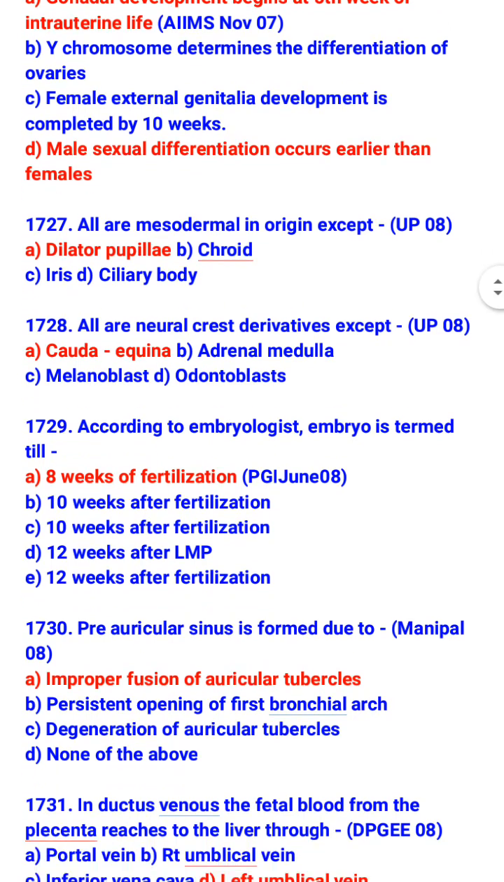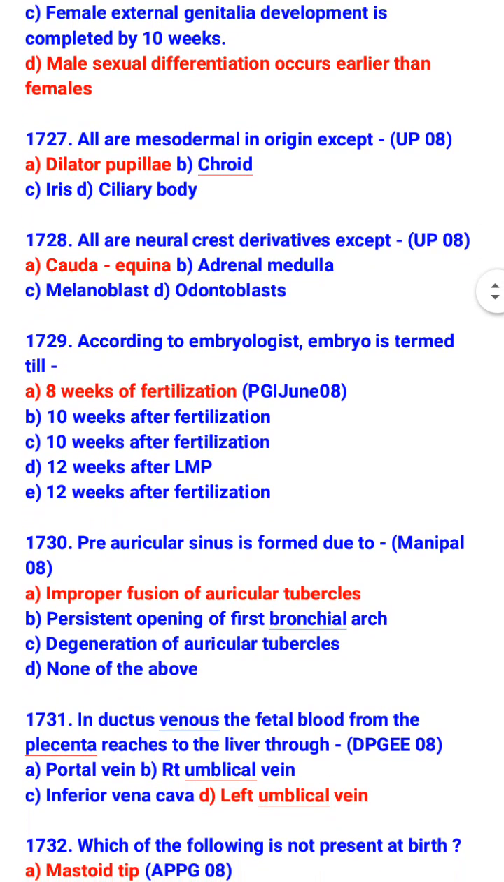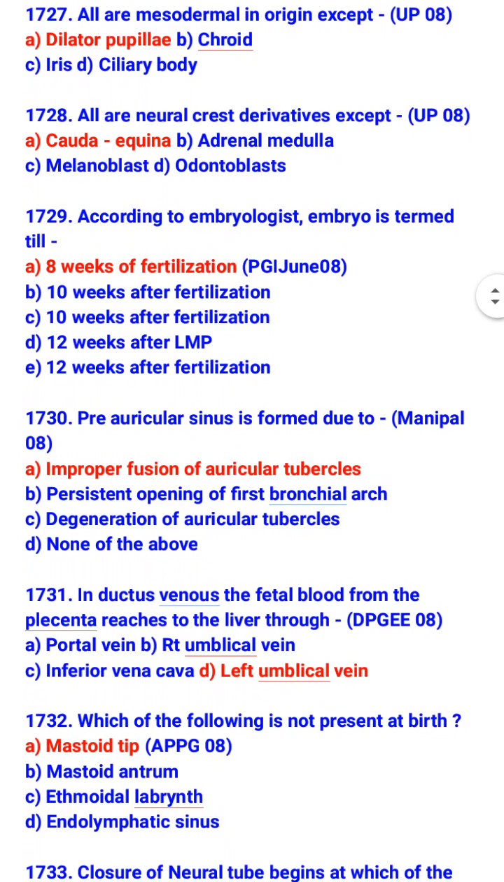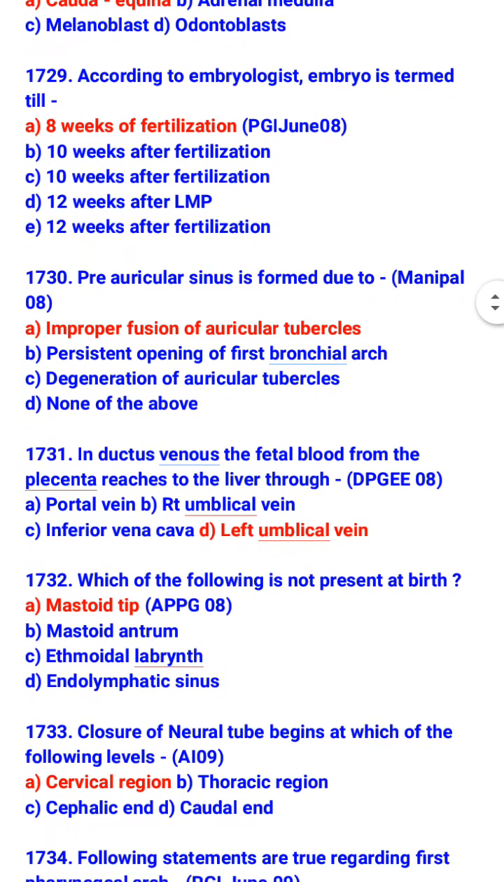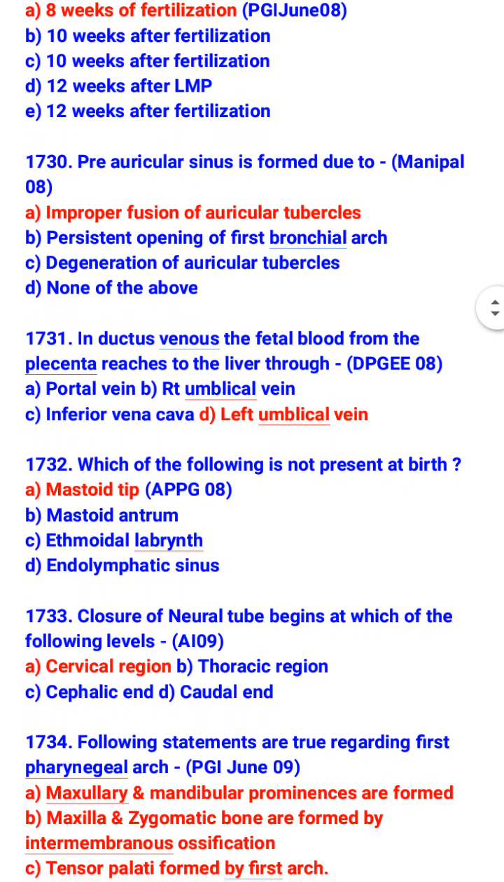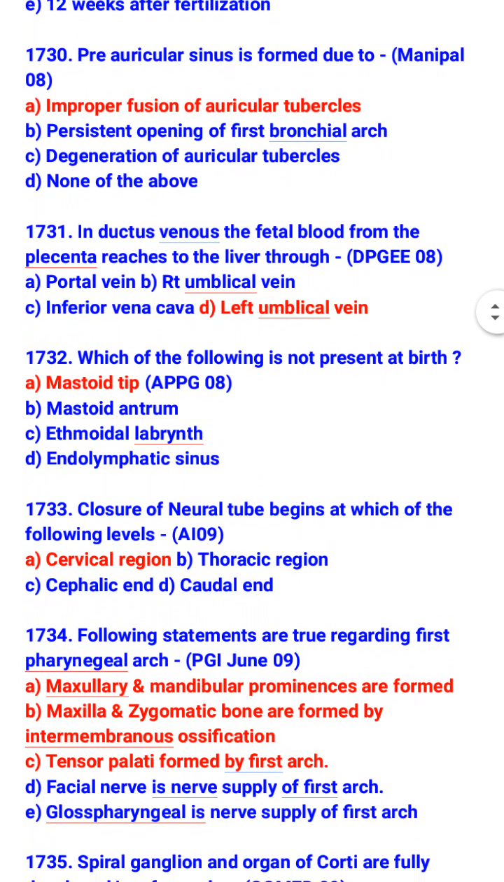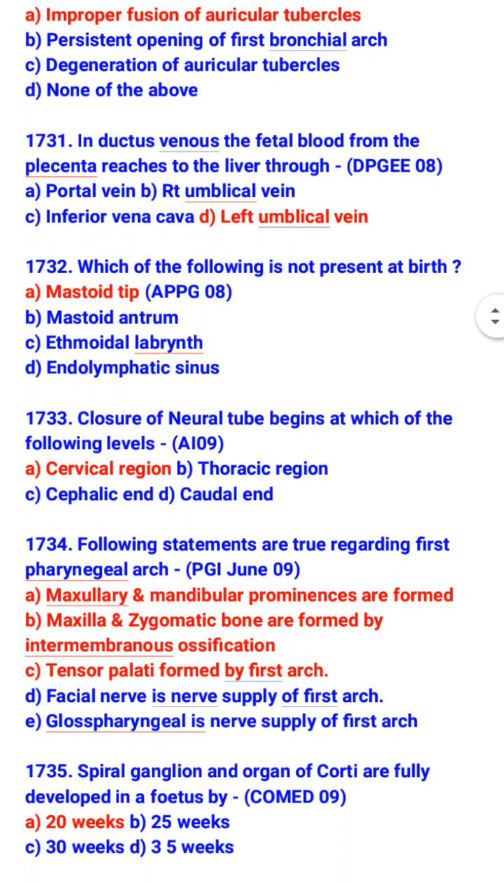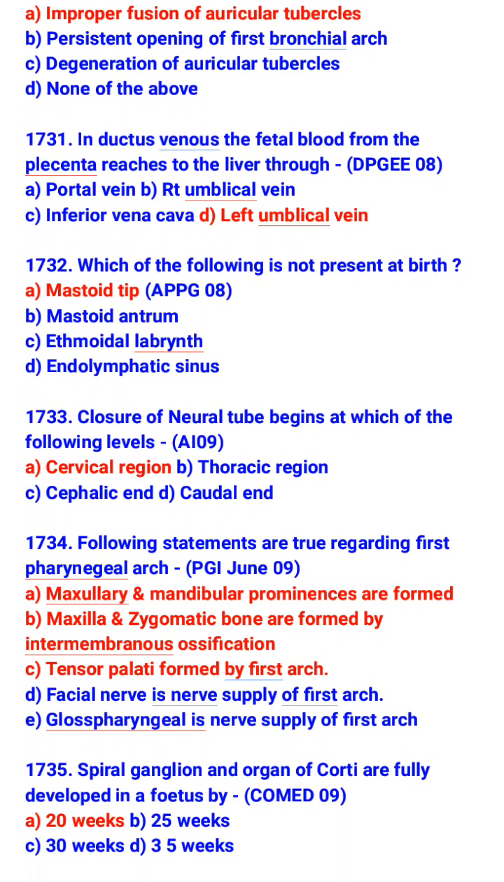According to embryologist, embryo is termed till 8 week of fertilization. Preauricular sinus is formed due to improper fusion of auricular tubercle. In ductus venosus, the fetal blood from the placenta reaches to the liver through left umbilical vein. Which of the following is not present at birth? Mastoid tip. Closure of neural tube begins at which of the following level?